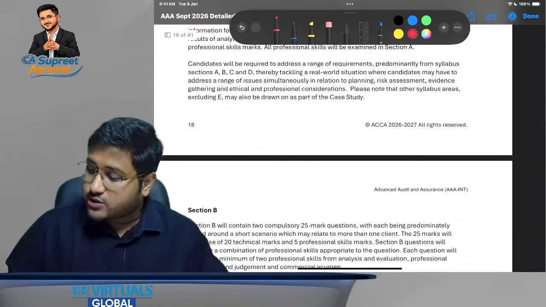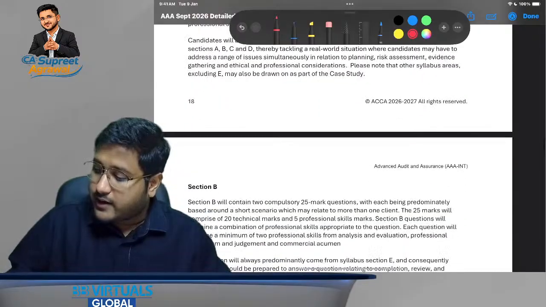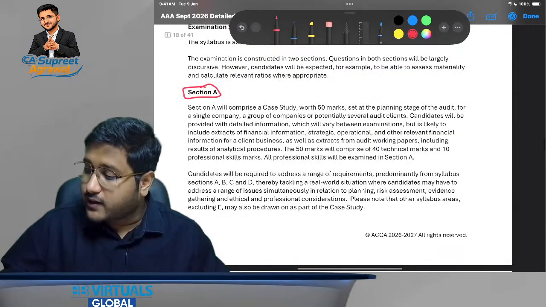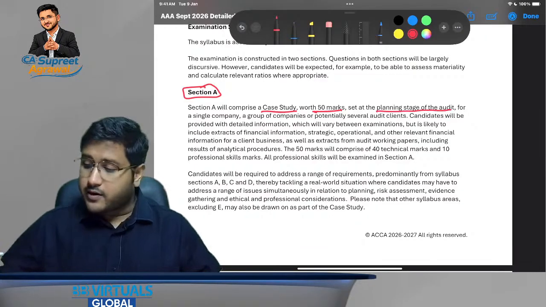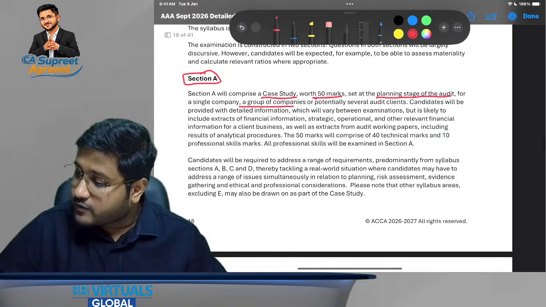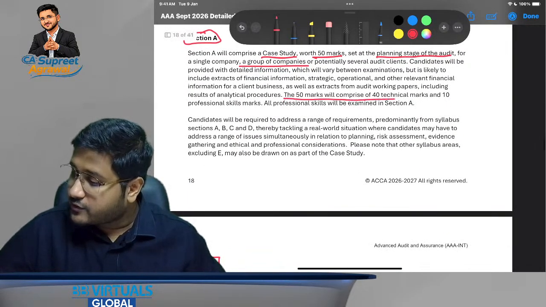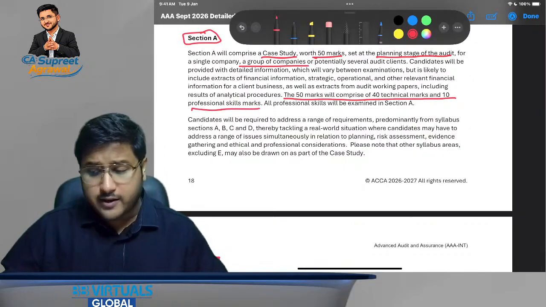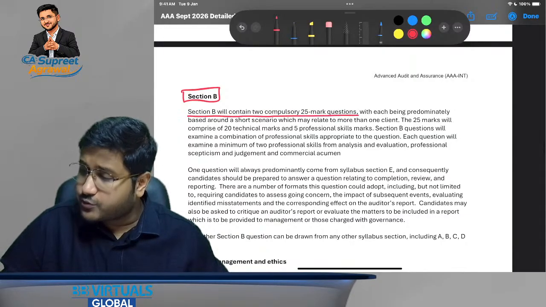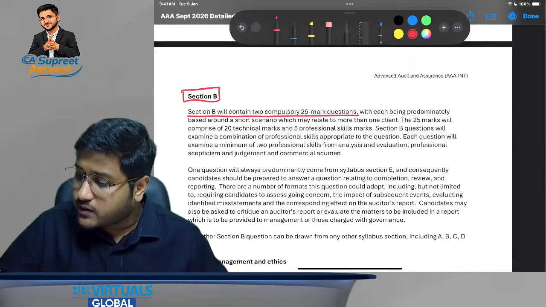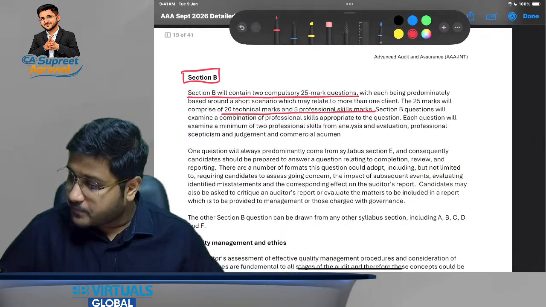Now, the examination structure is this one: section A, section B. Like we have discussed, section A is going to be a case study worth 50 marks. Okay, this might be from the planning stage like we have discussed, or a group of companies. Then the 50 marks will comprise 40 technical marks and 10 professional skills marks. Section B will have 2 compulsory 25 marks questions. This could definitely have sub questions as well: 20 technical marks and 5 professional marks, that also we have discussed.